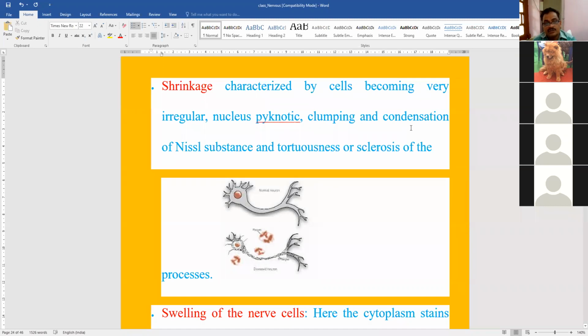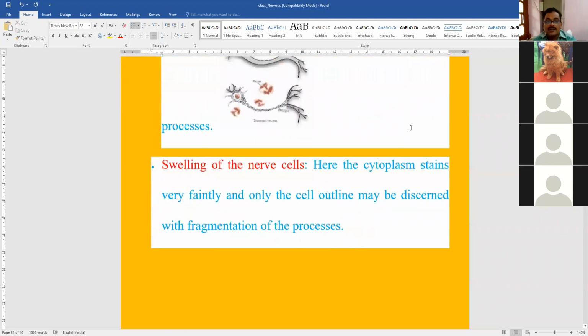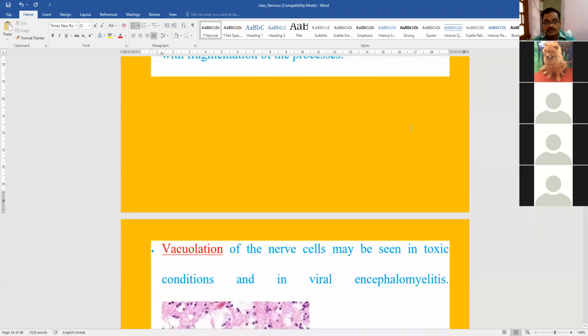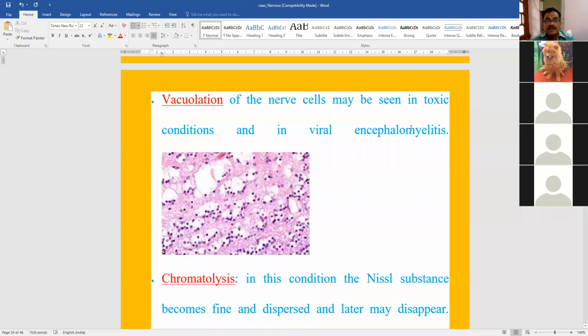The neurons may shrink or the neurons may swell, depending on the agent, depending on the reaction. There may be shrinkage or swelling of the neurons, just like cloudy swelling. The neurons will get swollen. Next is the vacuolation. In case of some toxicity or some viral infection, you can see the vacuolation.